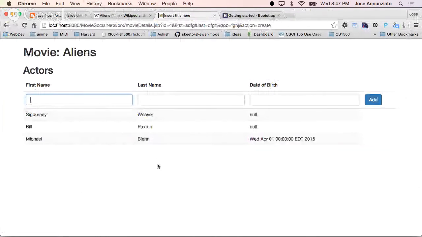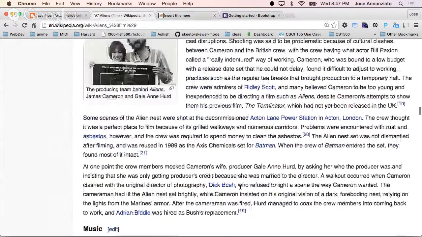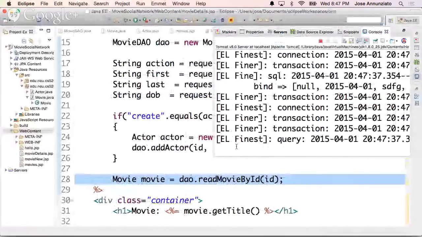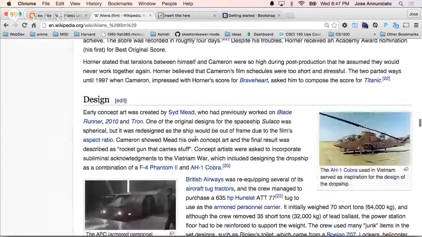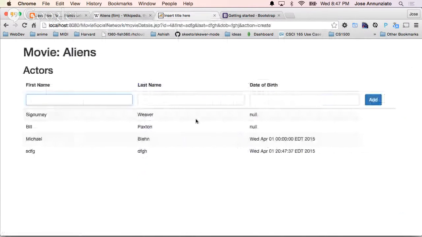So let's refresh this. Okay. Oh, it added it. It added the actor, the garbage. So let's add a real actor. Let's see, who else was in here? I'll just use, wait, what? Oh yeah, that. That was a cool one. So James Cameron, I'll just say add.